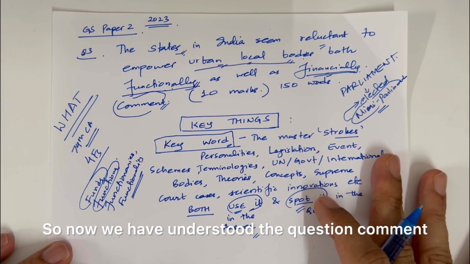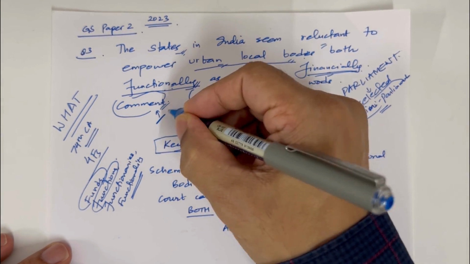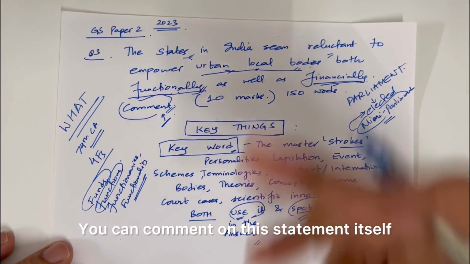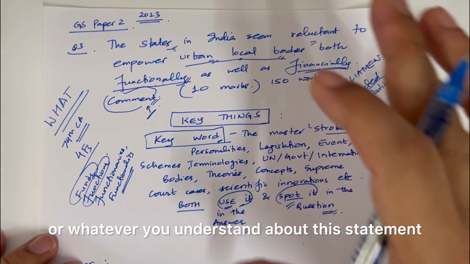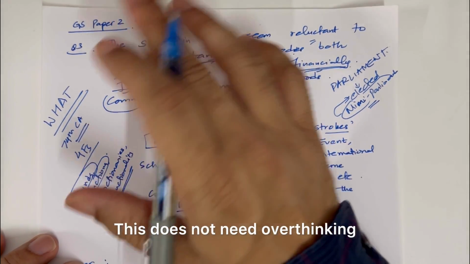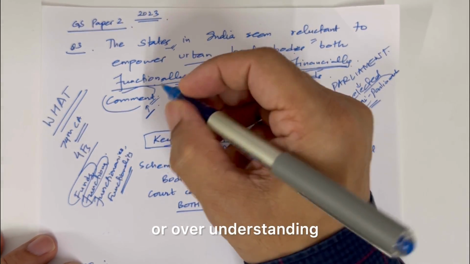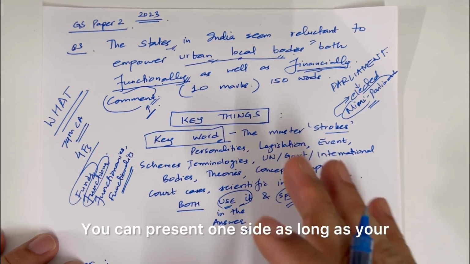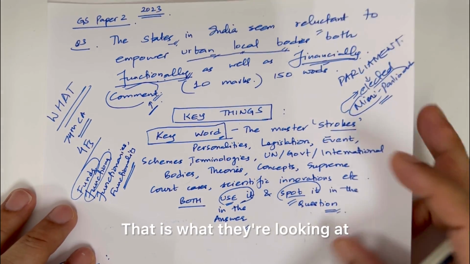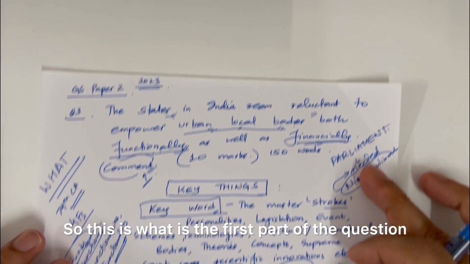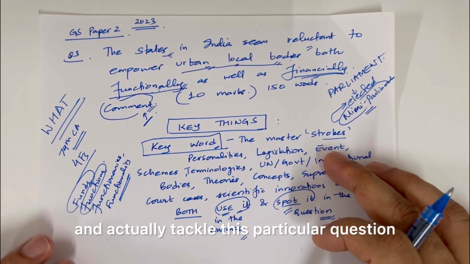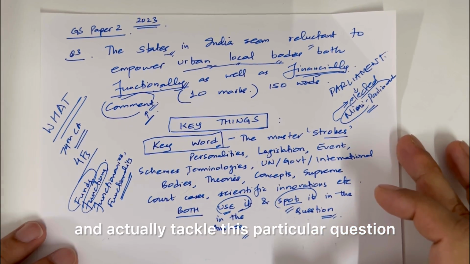So now we have understood the question. Comment, what does the comment mean? Comment means basically you can provide both the sides. You can comment on this statement itself. Whatever you have read or whatever you understand about this statement, you can basically put that information. This does not need overthinking or over understanding. You can present both the sides, you can present one side. As long as your answer is content rich and balanced, that is what they are looking at. Alright. So this is the first part of the question that I wanted to discuss with you, how you are going to go ahead and actually tackle this particular question.